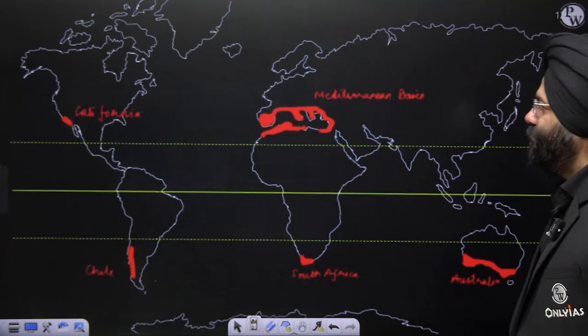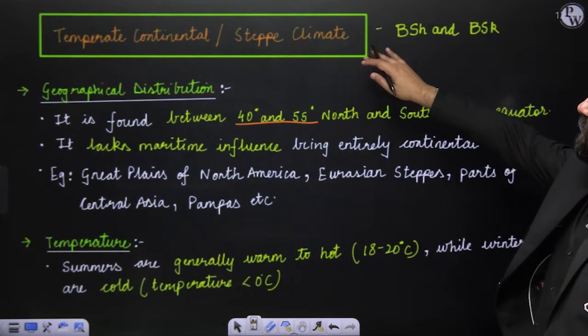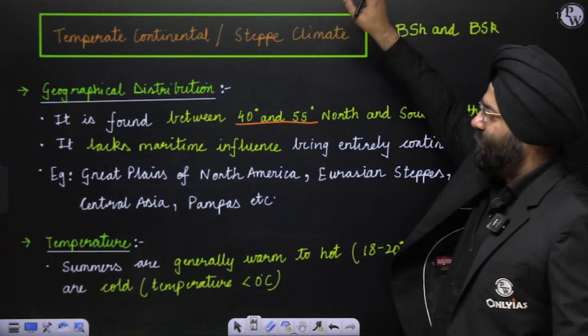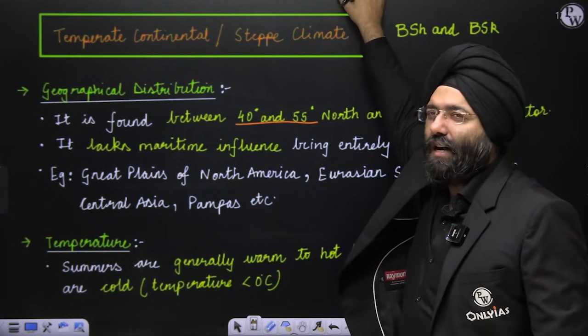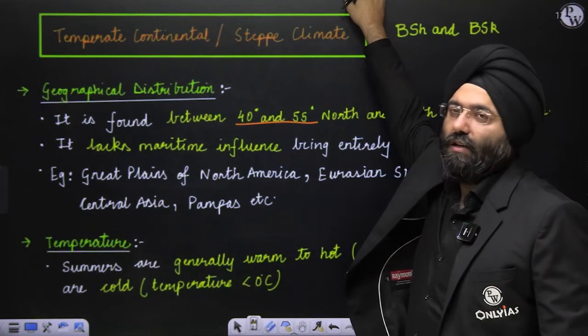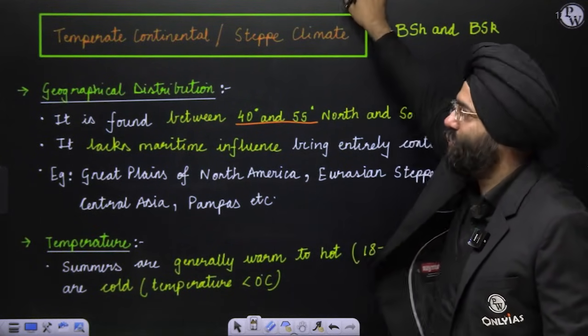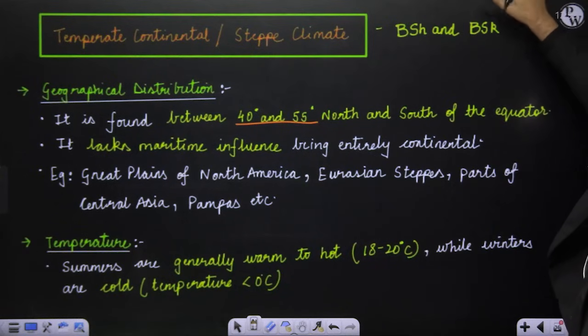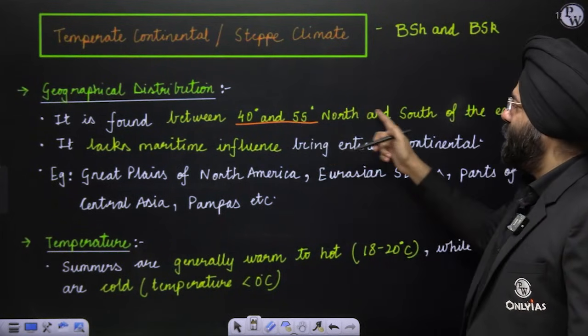Okay. Next, temperate continental or steppe climate. Now, steppe climate, if I had mentioned it earlier also, I told you these regions are temperate grasslands. Savannas were tropical grasslands. So you associate them with BSH and BSK, both of them. They are found between 40 to 55 degrees north and south of the equator.